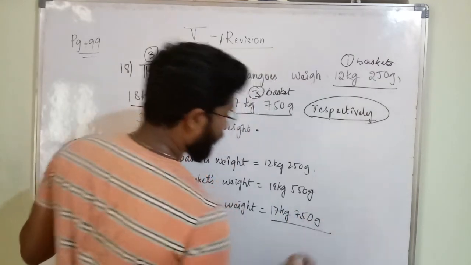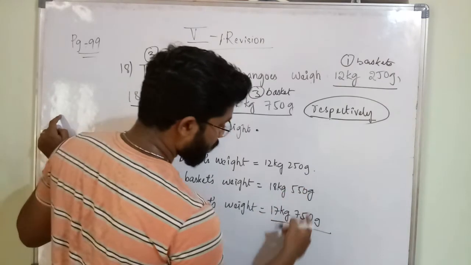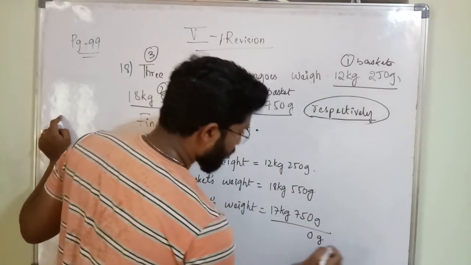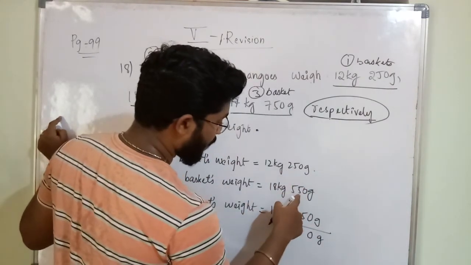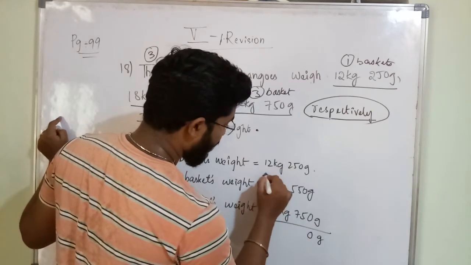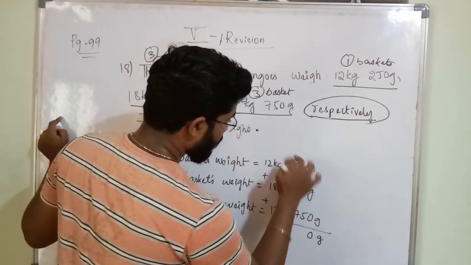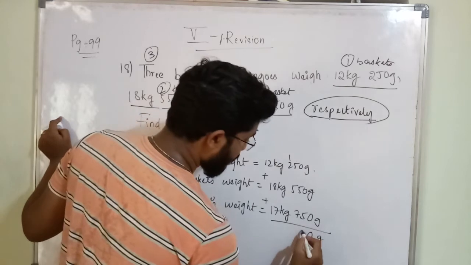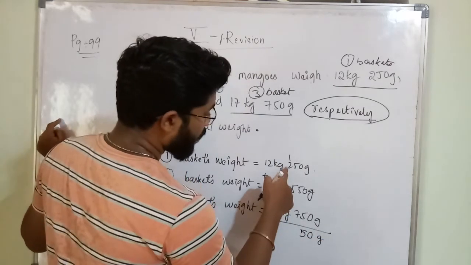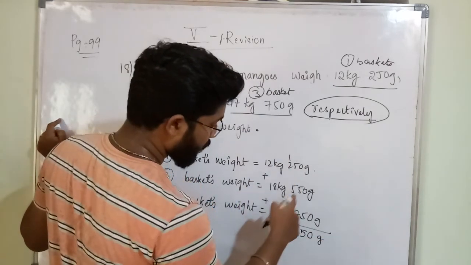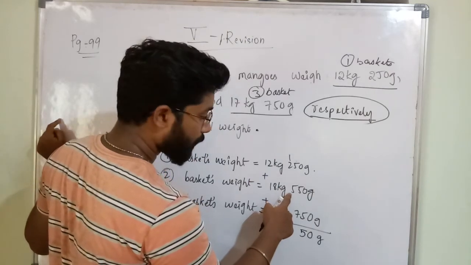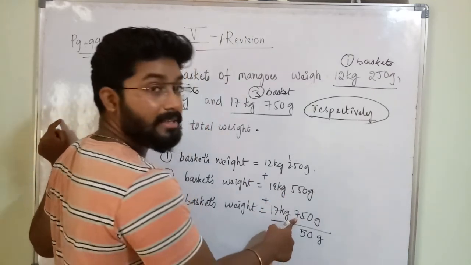So if I add, these zeros, here we will get grams later. 5 plus 5 is 10, 10 plus 5 is 15. I am adding all this. Okay, here you will get 15. Okay, here 2 plus 1 is 3, 3 plus 5 is 8, 8 plus 7 is how much? 15.